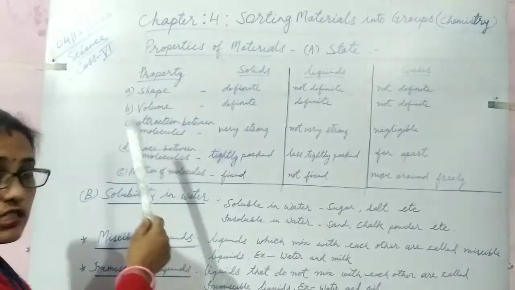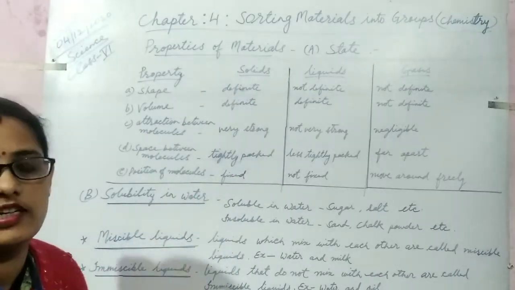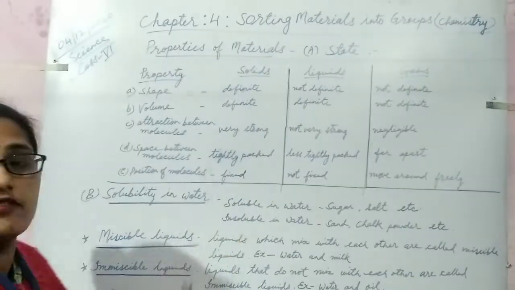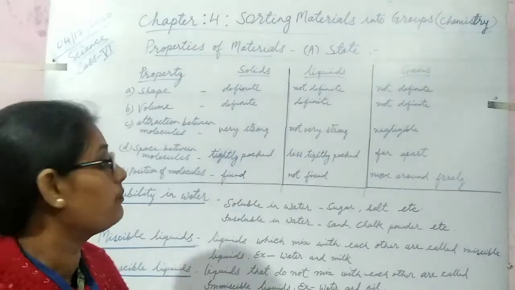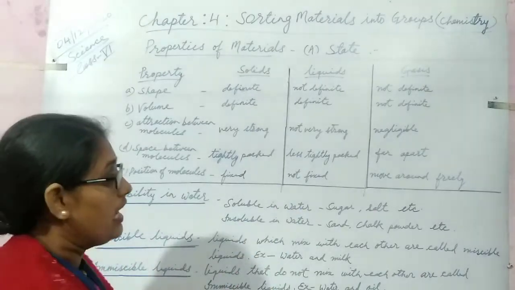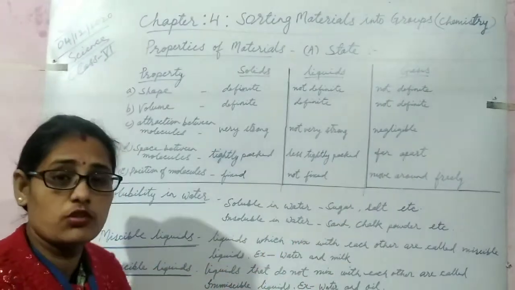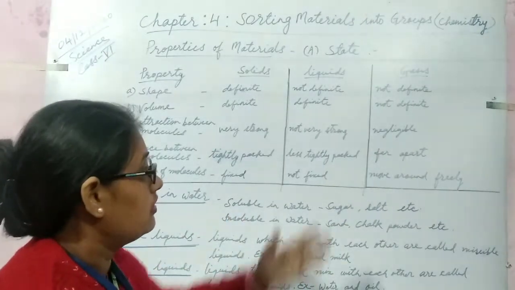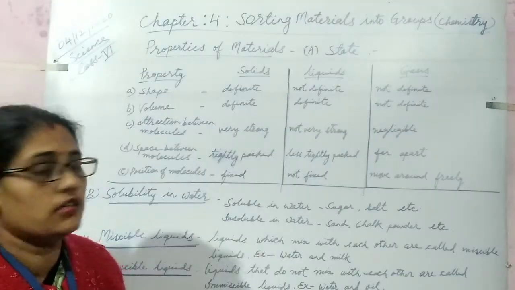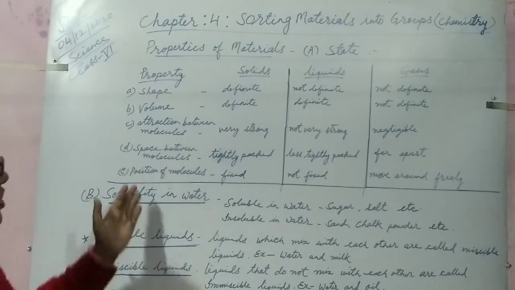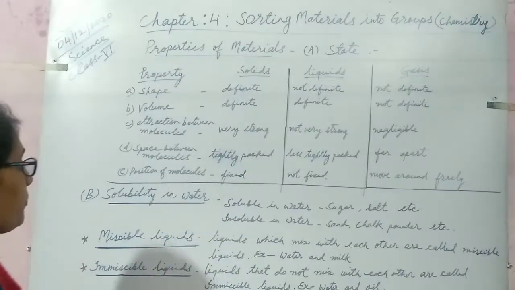Attraction between molecules and spaces between molecules are very correlated. Let's discuss the spaces between molecules. In solids, the molecules are very tightly packed. That's why they are very strong. In liquids, the molecules are less tightly packed. That's why they are not very strong. In gases, the molecules are far away from each other. That's why the attraction is not very strong, it is just negligible.